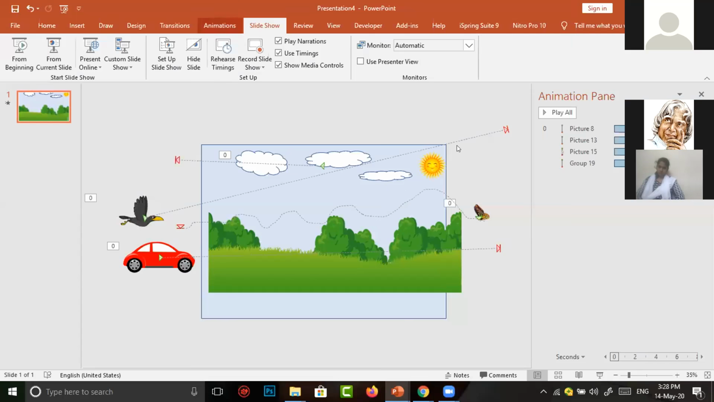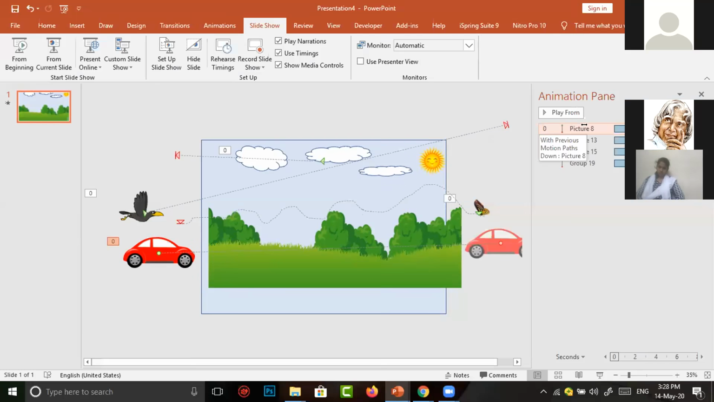The car has moved twice only. Suppose if you want to move the car again and again till the scene comes to an end, you have to go.